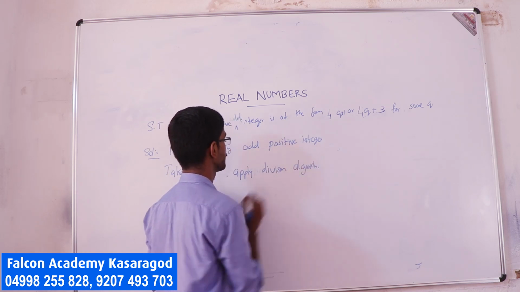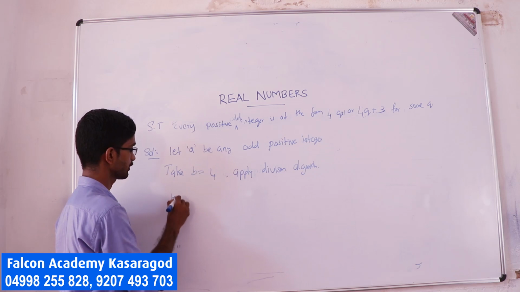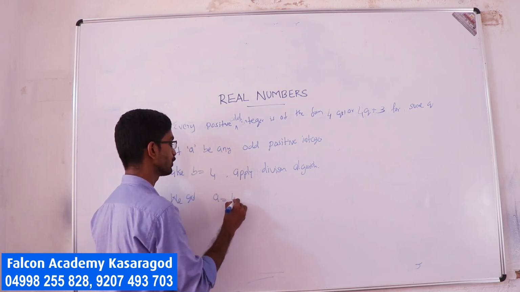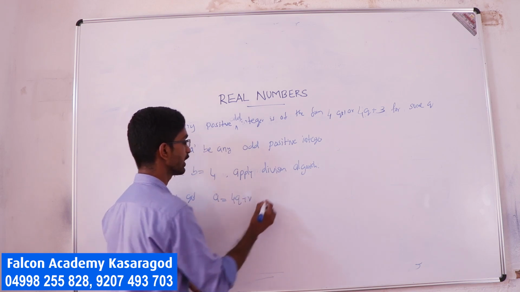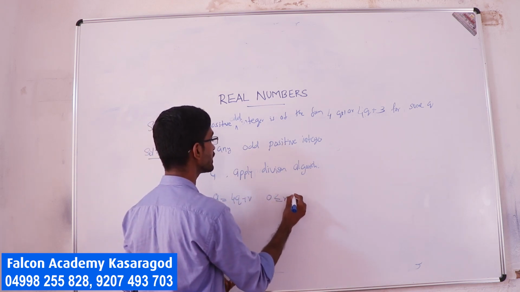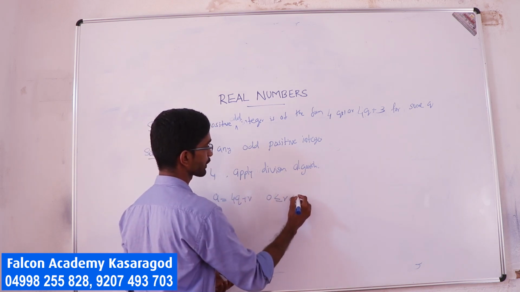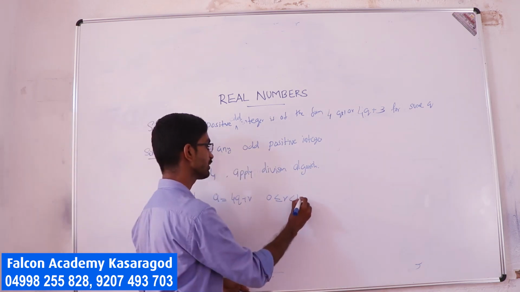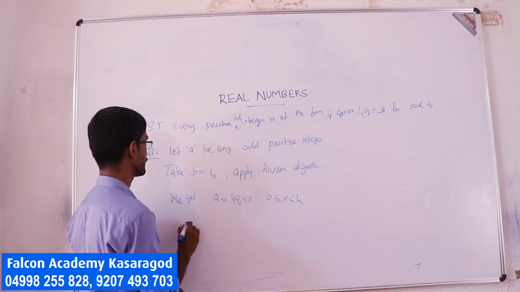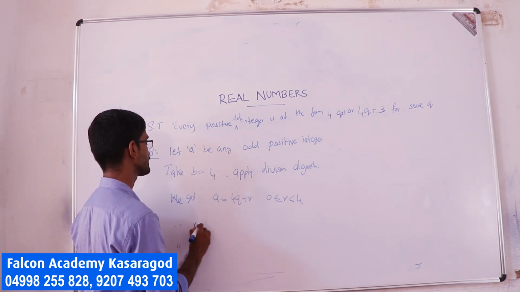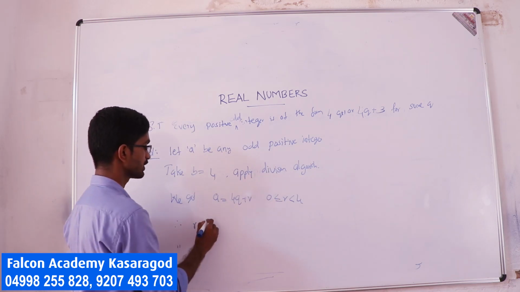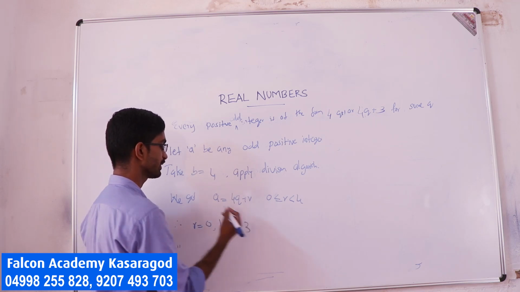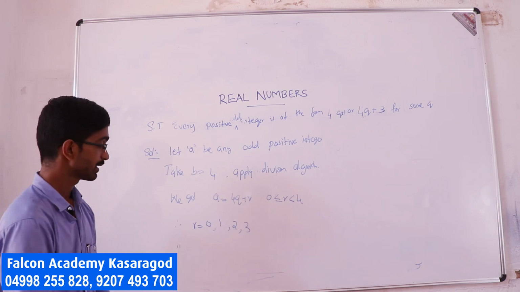By the division algorithm we get a is equal to 4q plus r, where 0 is less than or equal to r, less than b. What is your b? b is 4, so r is less than 4. Therefore, r is equal to 0, 1, 2 or 3.